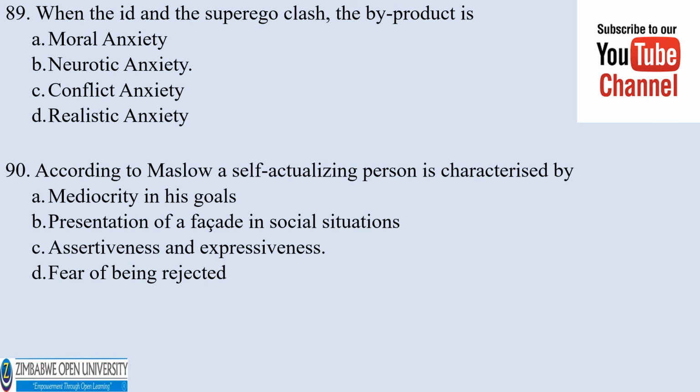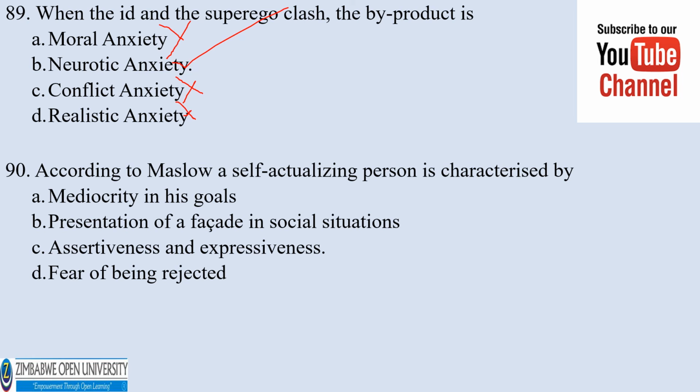Number 89. When the id and superego clash, the byproduct is A. Moral anxiety, B. Neurotic anxiety, C. Conflict anxiety, D. Realistic anxiety. The correct answer would be neurotic anxiety.